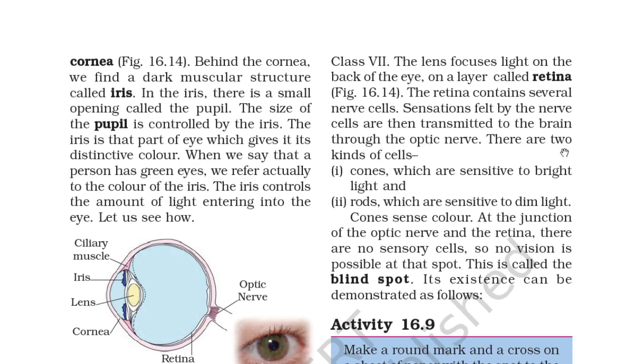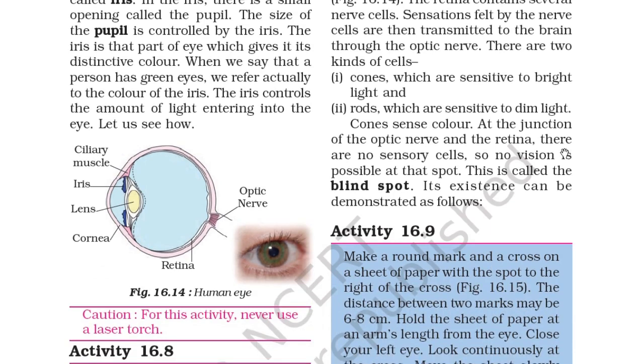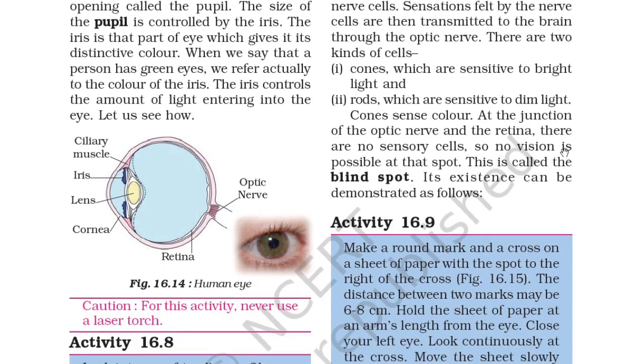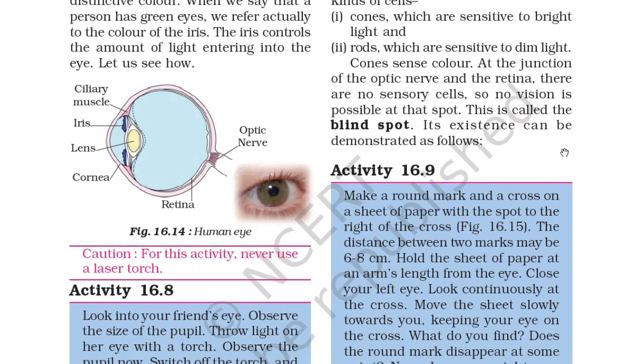There are two kinds of cells: cones, which are sensitive to bright light, and rods, which are sensitive to dim light. Cones sense color. At the junction of the optic nerve and the retina, there are no sensory cells, so no vision is possible at that spot. This is called the blind spot. Its existence can be demonstrated as follows. You can see here.